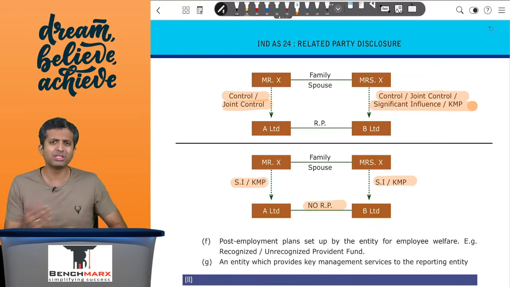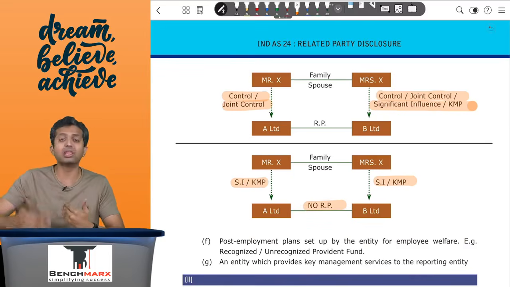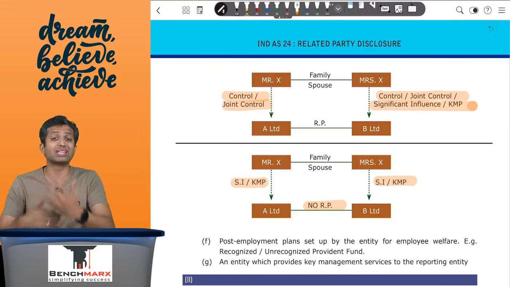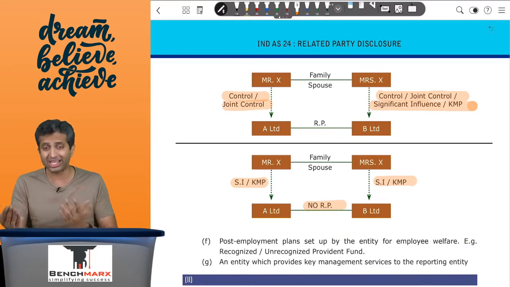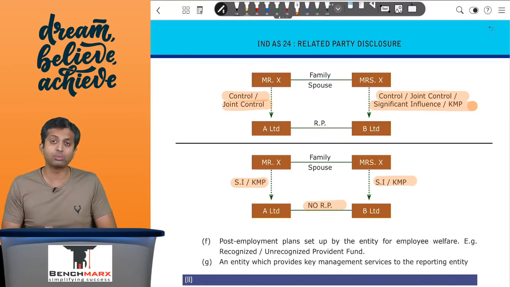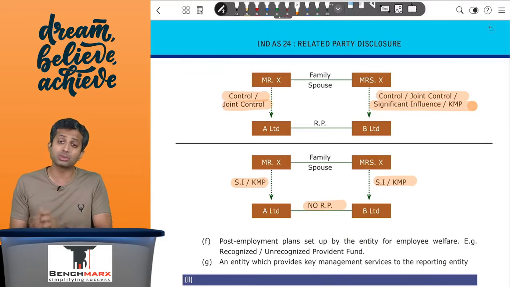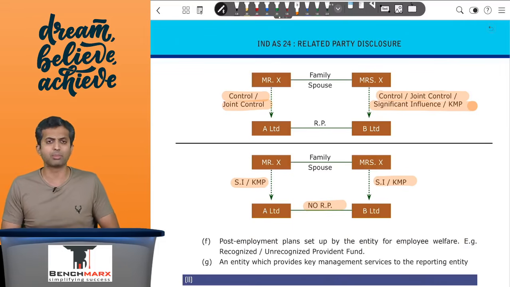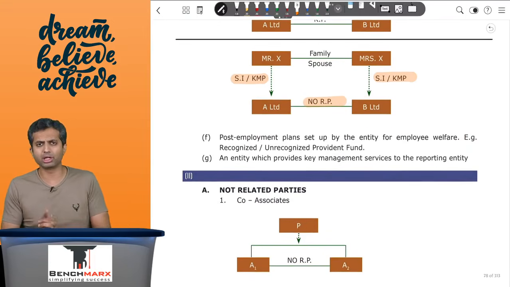Now, apart from these general pointers that we have discussed, there are two other relationships. Where the entity and the post-employment plan or the employee benefit plan of the organization, like the recognized provident fund that the entity maintains, there is a related party relationship between the two. Again, if there is a company which is providing key managerial services to the entity, there is a related party relationship again over there. So this by and large takes care of the entity related party relationships.